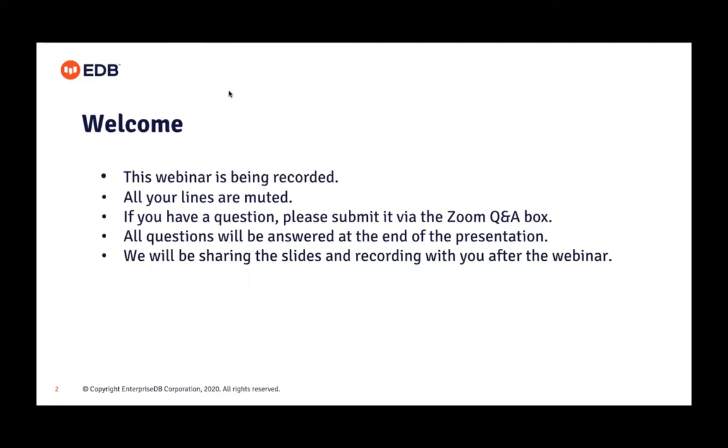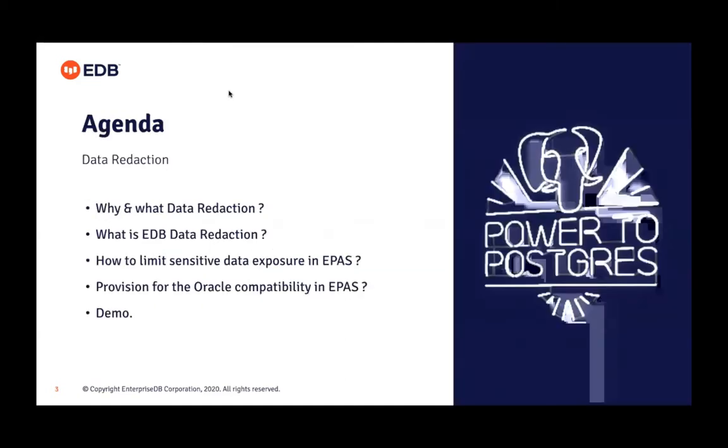Thank you, Violet. Hello, everyone. For today's data redaction talk, we will divide this into these subtopics: we quickly see why and what data redaction, what is the EDB data redaction, and how that can be used to limit the sensitivity data exposure in EPAS, and also what is the Oracle compatibility provision in EPAS. After that we'll see a quick demo using that Oracle compatibility feature. If you want to see the native syntax, we have two concepts, native and Oracle compatibility. For the native, we have the blog that's shared at the end of this slide. So we will continue this.